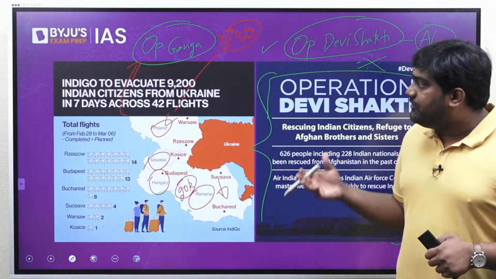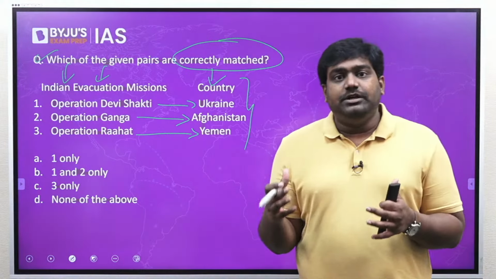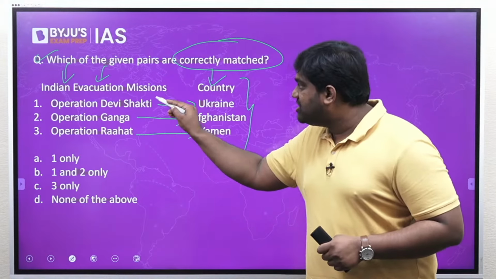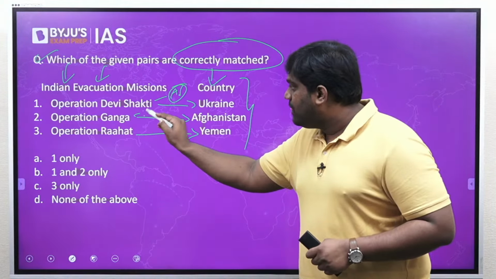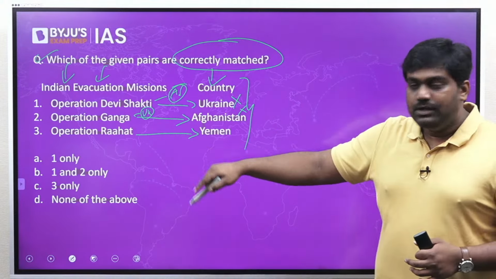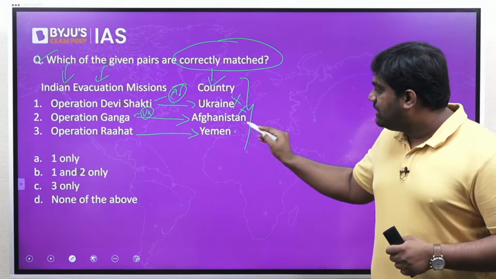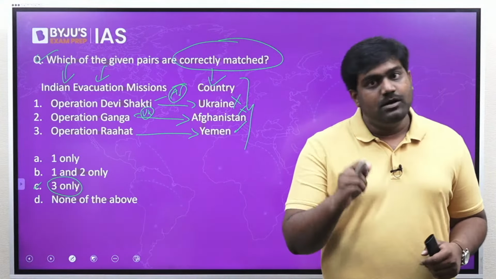So India has gained a lot of expertise in such emergency evacuations, right? In the last 20-30 years, India has carried out many such major evacuation missions, and the question is related to that because just in the last 1 year, India has carried out 2 major evacuations. Operation Devi Shakti from Afghanistan, Operation Ganga from Ukraine. So clearly you can say that the first 2 are incorrectly matched. They have been interchanged. The third one has been correctly matched. Operation Rahat has been correctly matched with Yemen. So the question is asking which are correctly matched. So what's the answer? Option C, 3 only is the right answer.